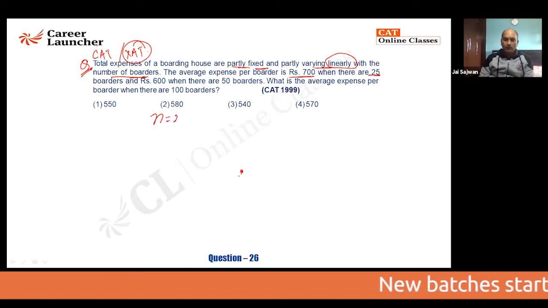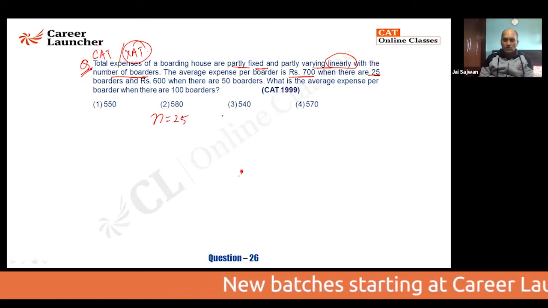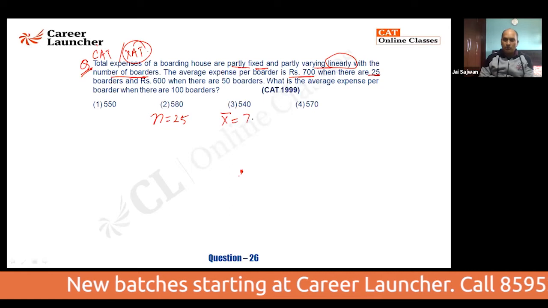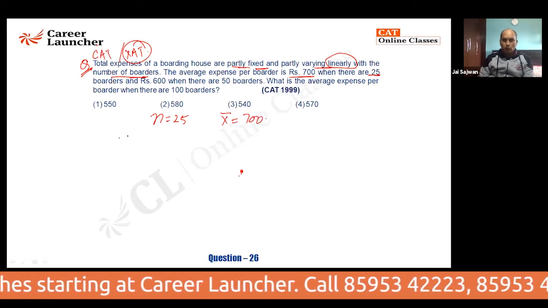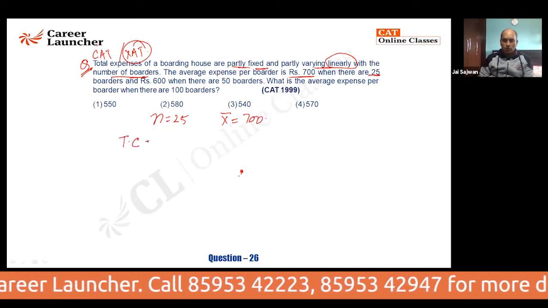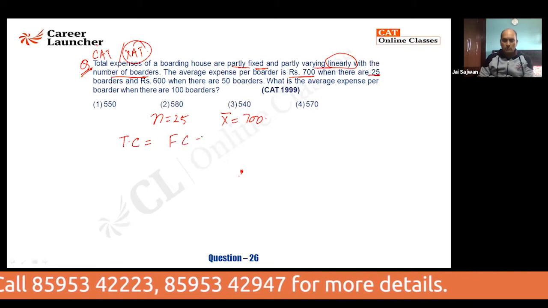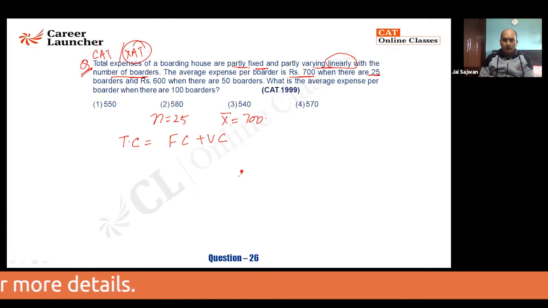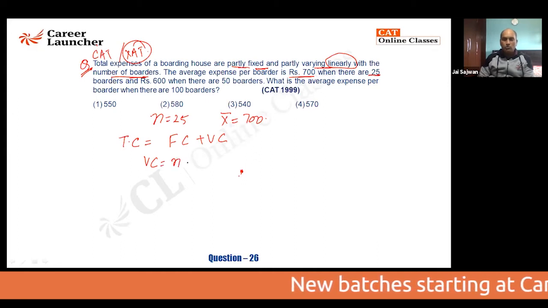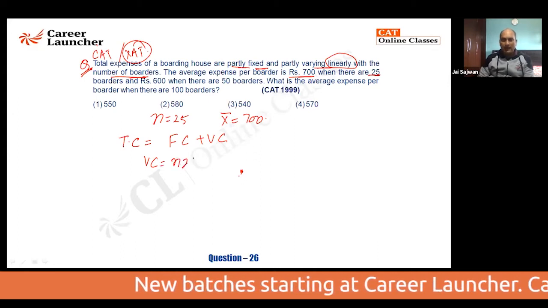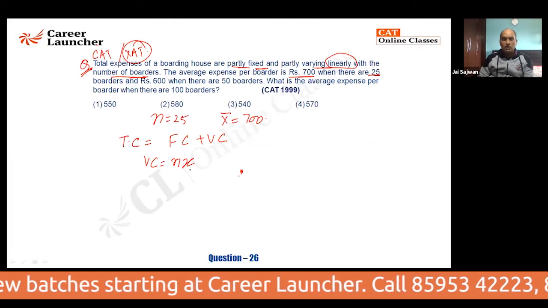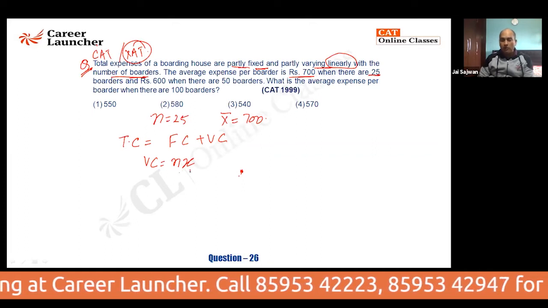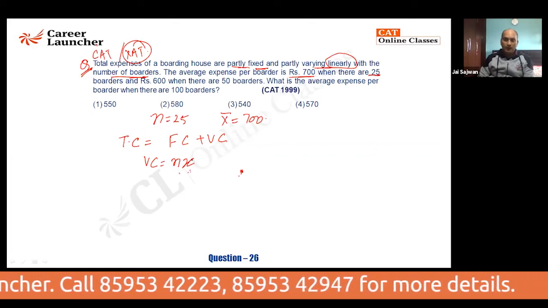So when the number of people is 25, the average expense comes out to be 700 rupees. The total expenses or total cost is equal to fixed cost plus variable cost. It is given that the variable cost varies linearly with the number of boarders, which means variable cost is n into some price. I can take nx. It is a linear equation with the number of boarders, so the number of boarders will decide how many people are there.